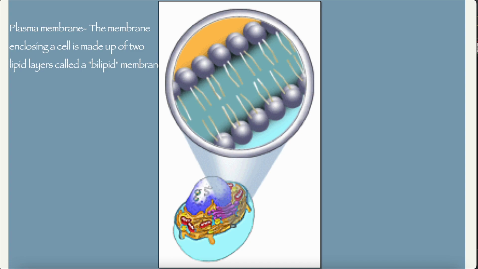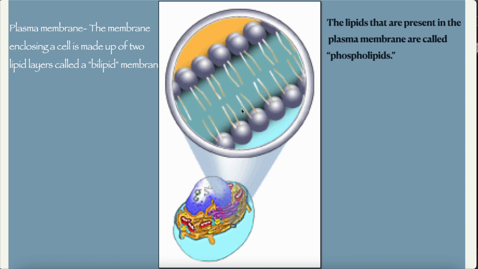Next, let's move on to the plasma membrane. Plasma membrane is found both in animal cells and plant cells. The plasma membrane is the one that encloses the cell. Plasma membrane or cell membrane, you can say it either way. The membrane enclosing a cell is made up of two lipid layers called the bilipid layer. Can you see that there are two lipids, one in here and one in here? Two lipid layers called the bilipid membrane. The lipids present in the plasma membrane are called phospholipids.